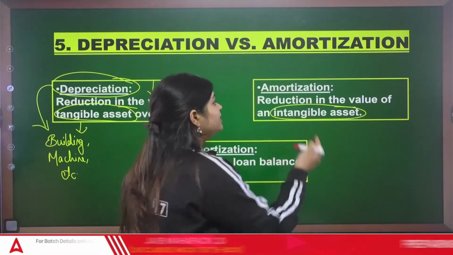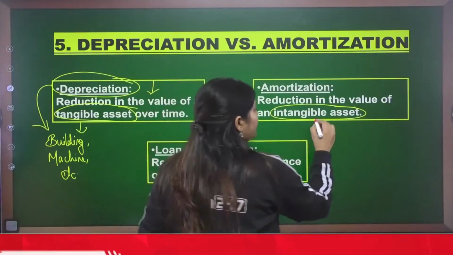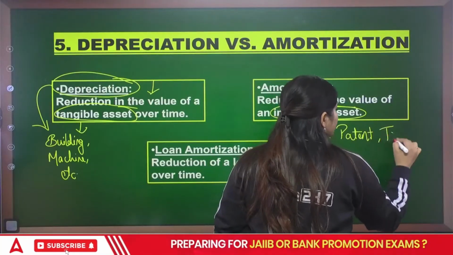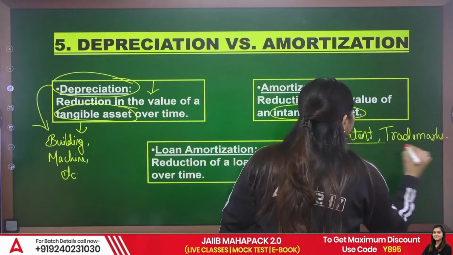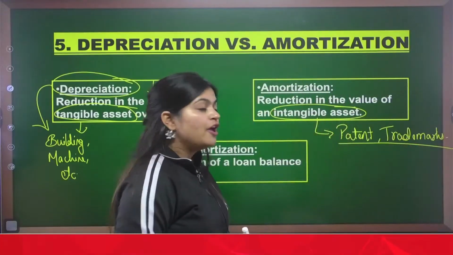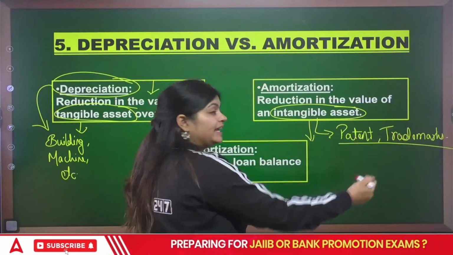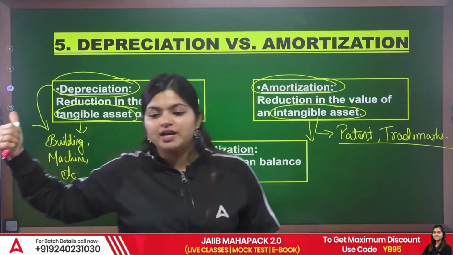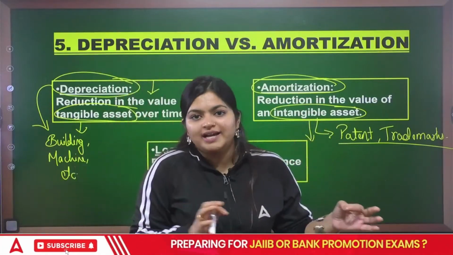This is again the reduction in the value of intangible assets like your patents, trademarks. So these are your intangible assets. When you want to reduce their value because you are taking benefit, that is amortization. On tangible assets, we charge depreciation. On intangibles, we charge amortization.